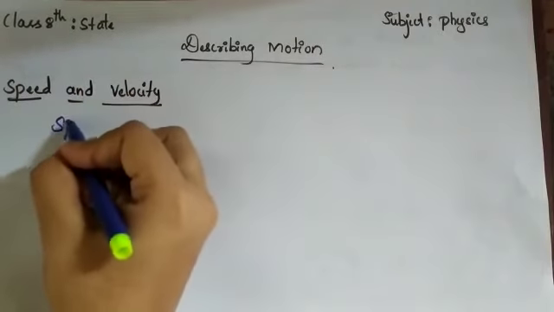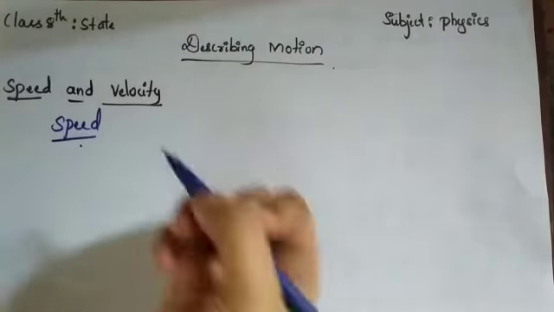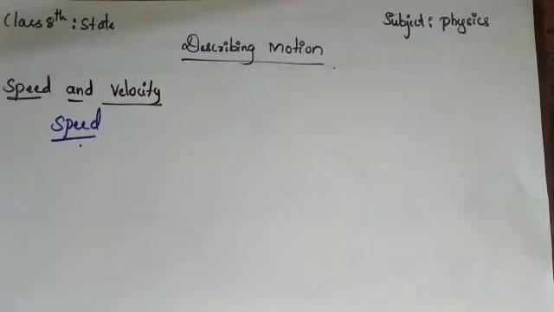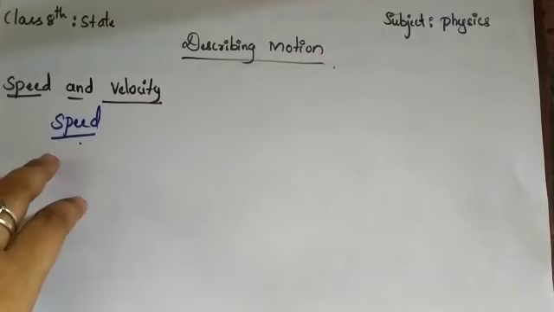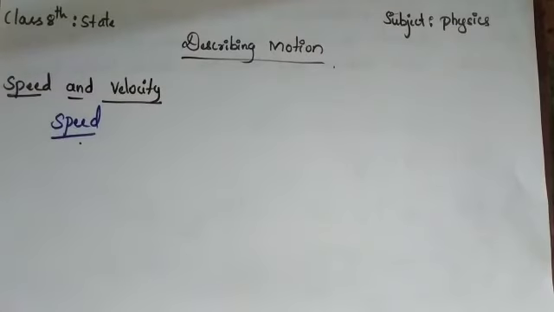Speed has a relation with distance. In distance we have discussed, it is the total path covered. Speed is something you might have seen in school areas, where you see the board: speed limit is 40 kilometer per hour, 60 kilometer per hour, like that.